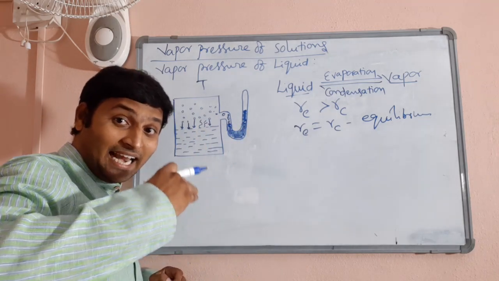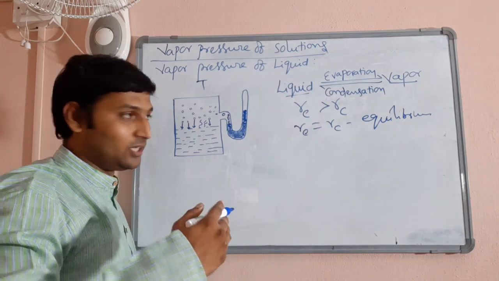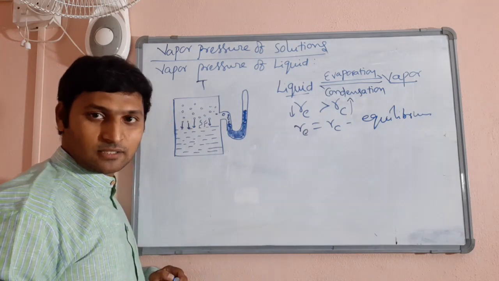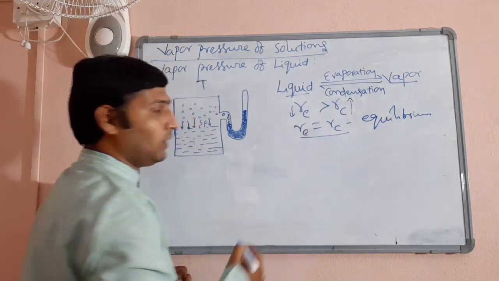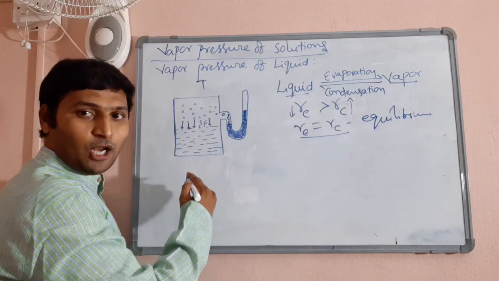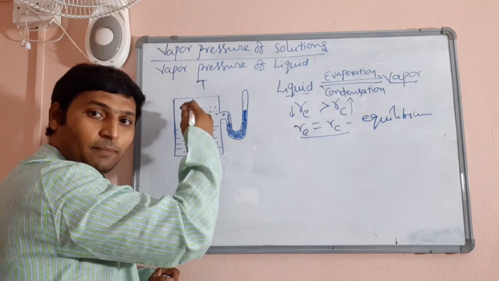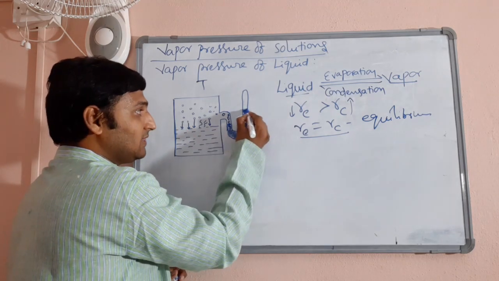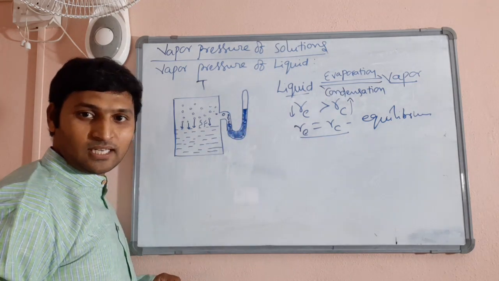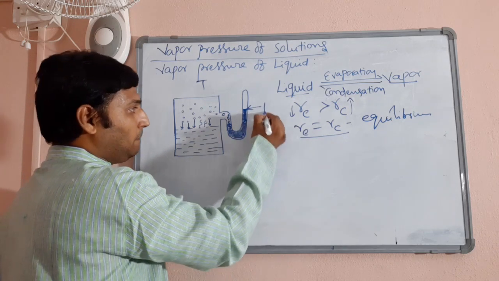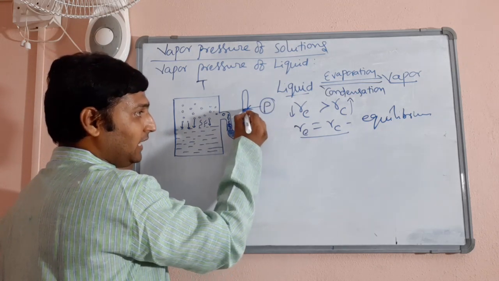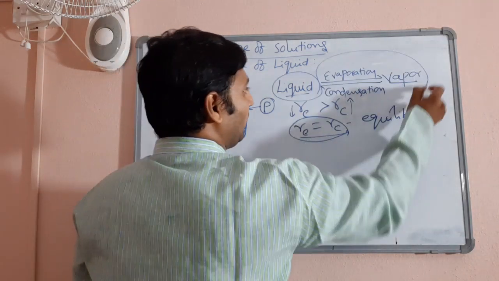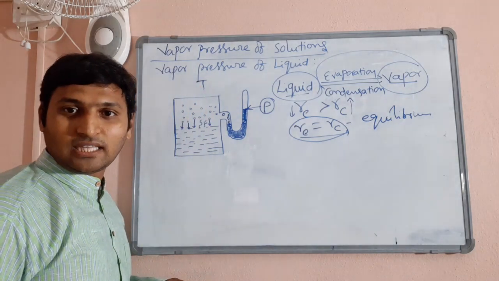Now, the rate of increase goes on decreasing as time progresses, because slowly the rate of condensation is becoming more and the rate of evaporation is becoming less. And at some point both become equal. That means if 10 liquid molecules change to vapor phase, 10 vapor molecules will change to liquid phase. At such a point exactly, this mercury level becomes stagnant. Now, the pressure noted at this point, where rate of evaporation has become equal to rate of condensation, liquid and vapor have entered into equilibrium with each other.